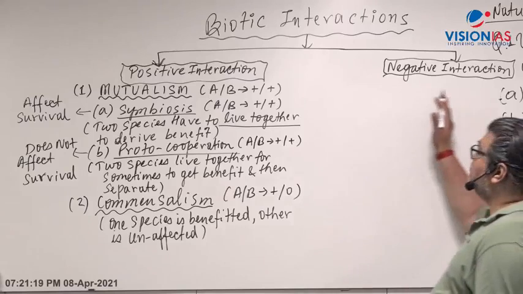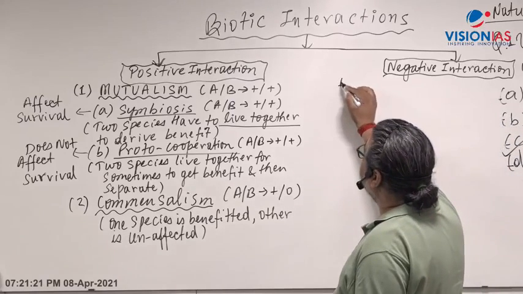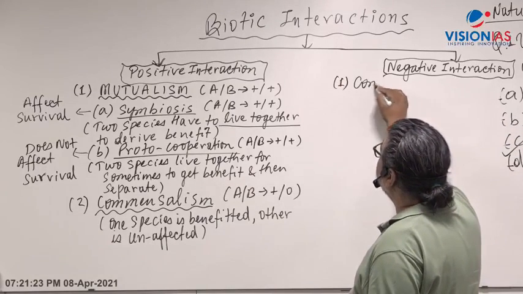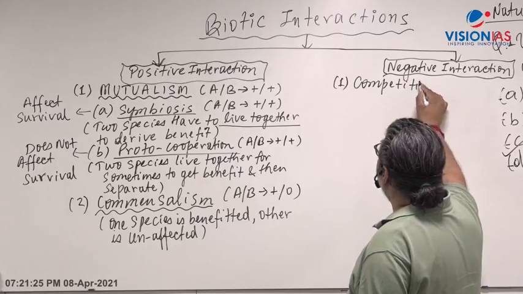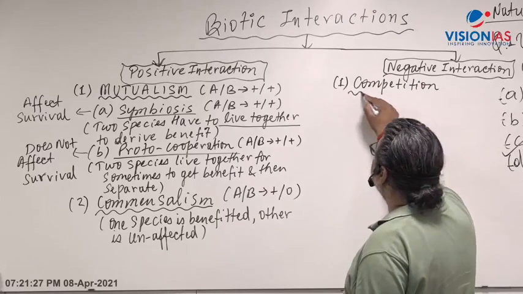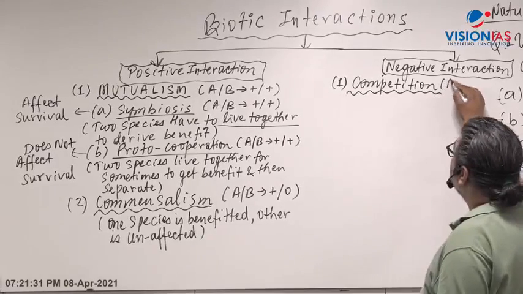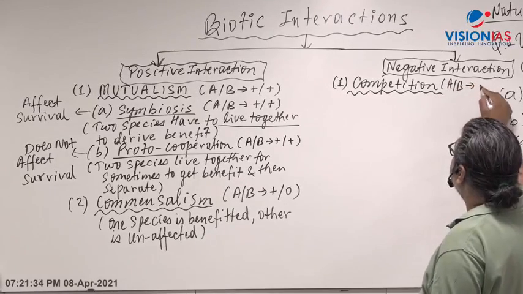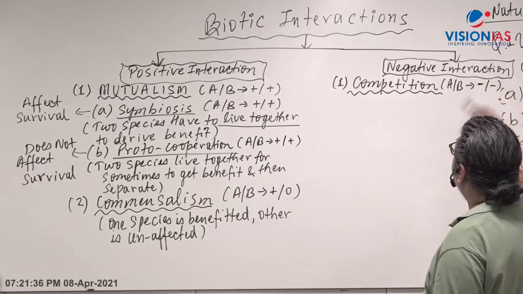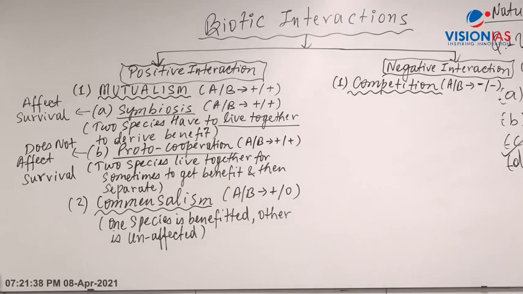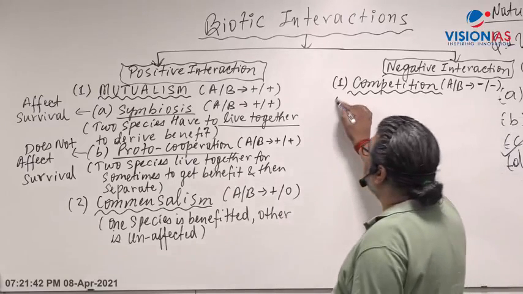Now negative interaction, you know that. The first negative interaction which I am talking about is competition. Competition for food, competition for survival. Right? What happens in competition? Two organisms or two species, both are minus and minus. Both are negative. Competition can be of two types.